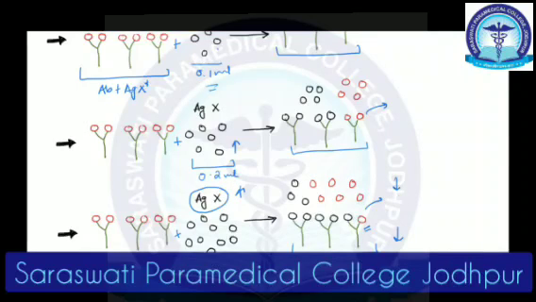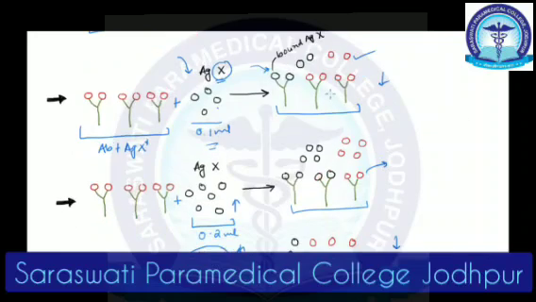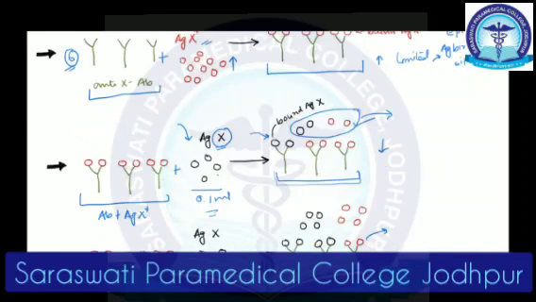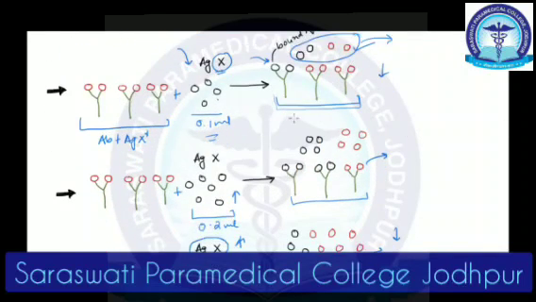Whenever we add the sample and allow it to bind, after incubation, you wash this particular setup. So the free antigens would be removed and radioactivity will be counted on the bound part. What is happening when I'm checking the radioactivity of this bound portion?